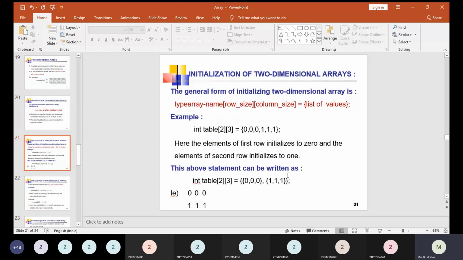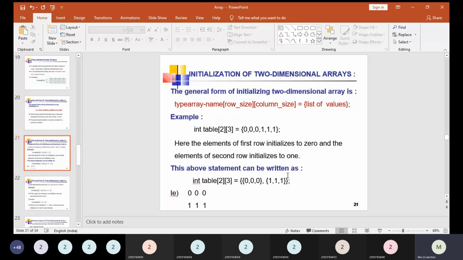A type array name, row size, column size is equal to list of values. For example, we can take the same array name, int table[2][3], so 2 rows and 3 columns. So here we are having a 2 by 3 matrix, which means it is going to hold 6 values in total. All those 6 values are given at the right side within curly braces. The 6 values are 0 0 0 and 1 1 1.